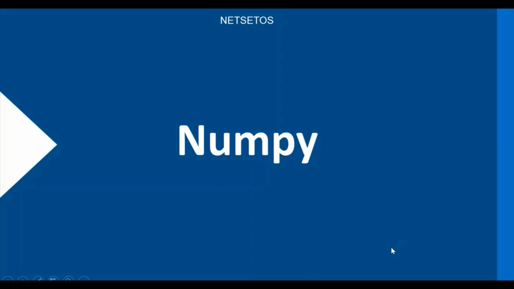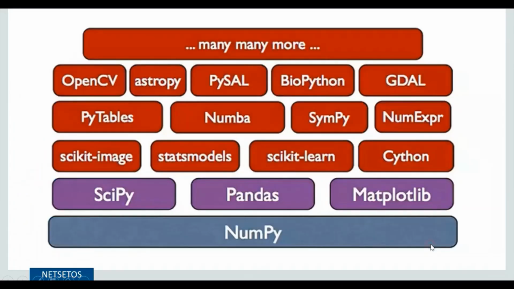Welcome everyone. Today we will start with the NumPy library, which is considered to be a fundamental package for all scientific computing. It is the most important part of Python, computer graphics. It is the base for SciPy, Pandas, Matplotlib, as well as others.